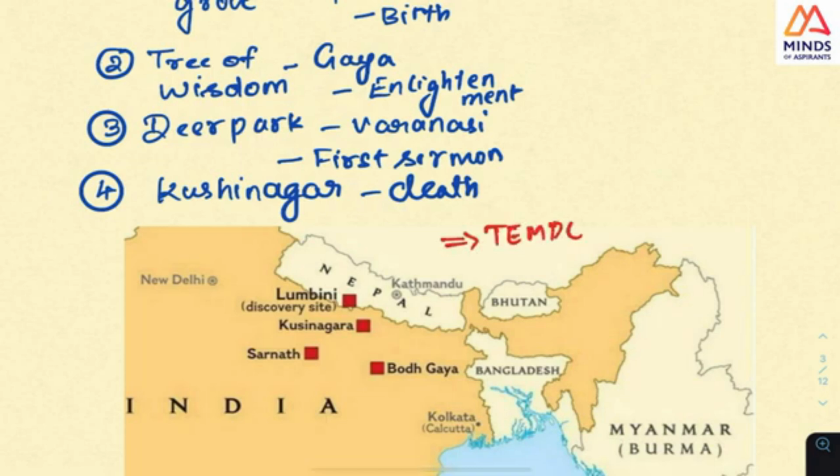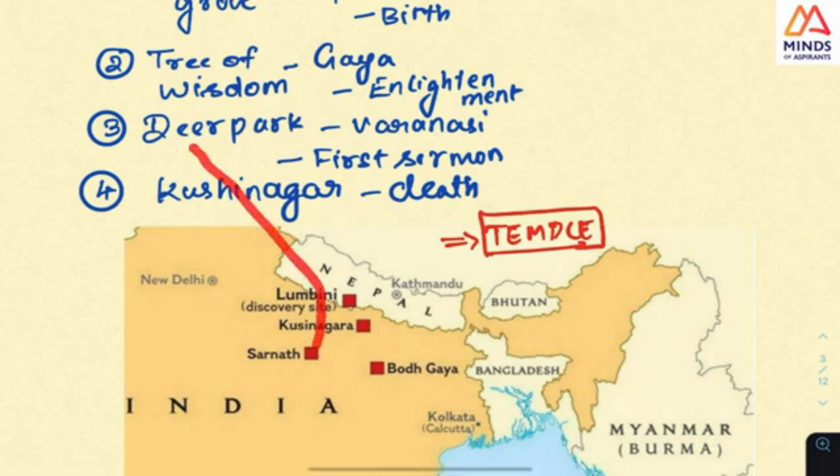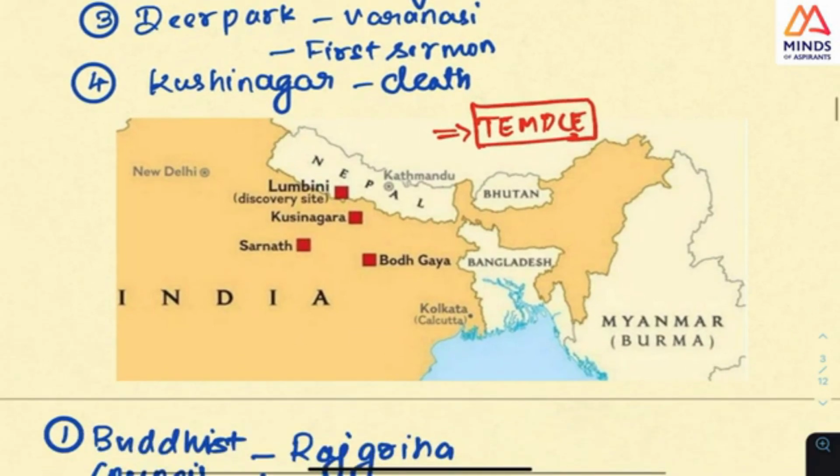Again, I am stressing on this point. This time maybe it may be a question, but in the last slide I will tell you the name of the temple as well. And then this Deer Park. So this is Deer Park. This is where the first sermon happens, and this is Kushinagar. And that is the place of death of Buddha.